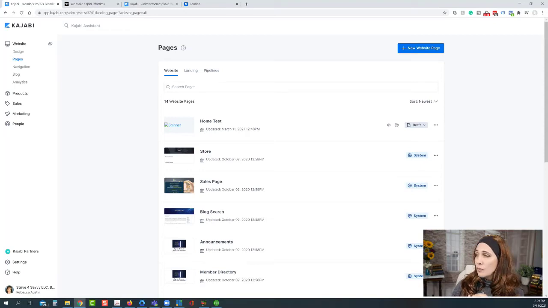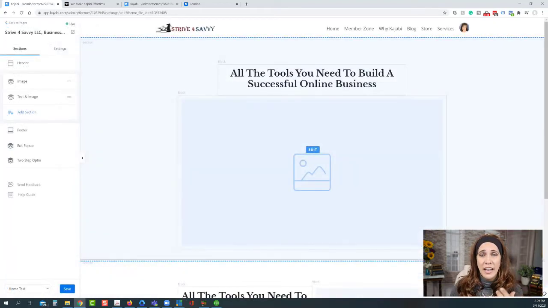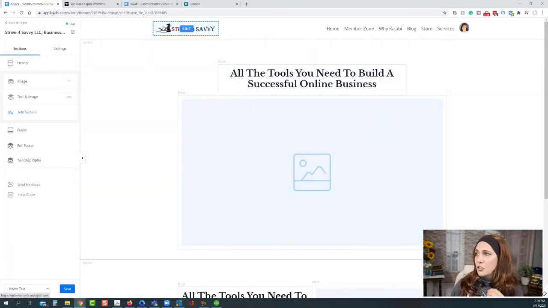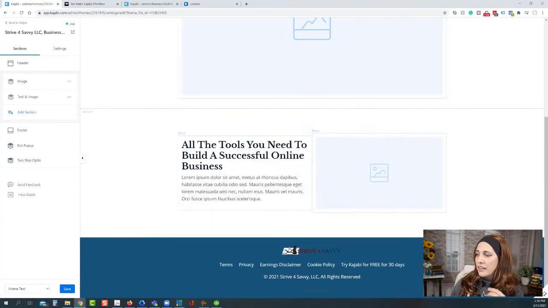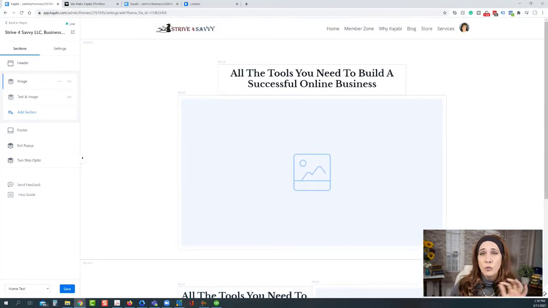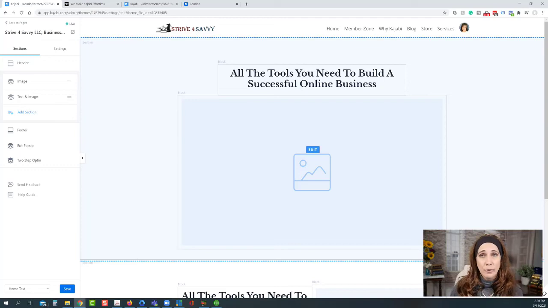Now, personally, the one disadvantage that I see on the index pages or the theme pages is that there's really no ability to clone. What is the ability here, though, is that any new pages that you create here will automatically have whatever settings you've set up for your page. So for example, I created this one as a test, and you can see my header, my menu, and footer are already set up for me, so it's not like I'm starting from scratch. Although if you've watched some of my other videos, you know that in Pages, I've also taught you to create a page template in your standalone pages to do the same thing as well.